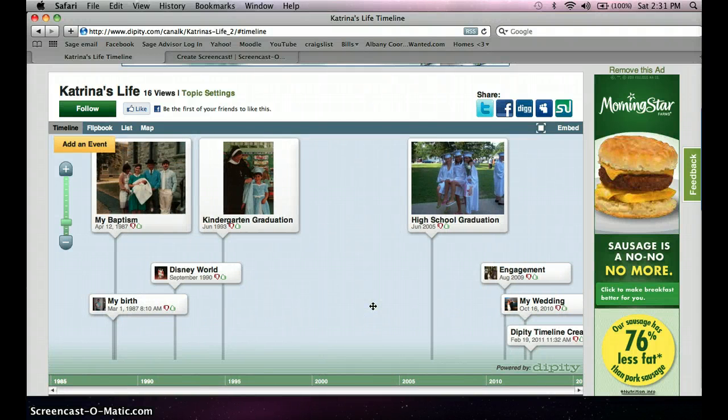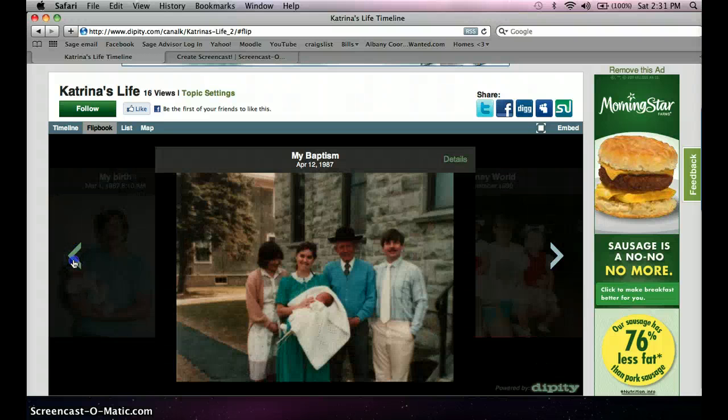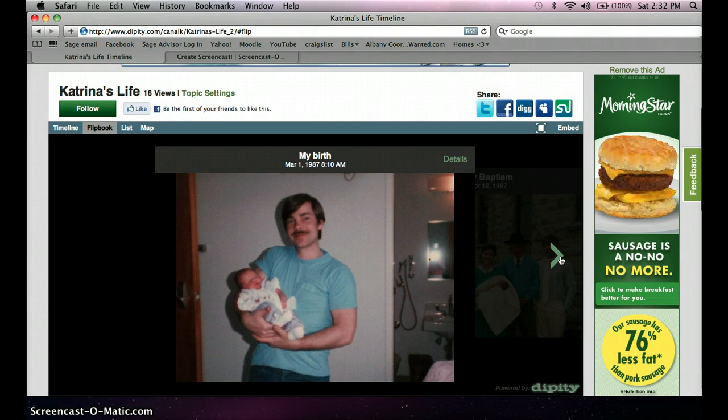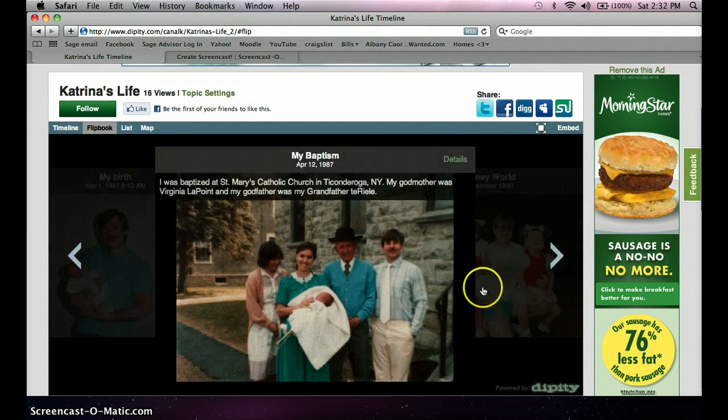Another great feature of Dipity is the flipbook feature. You can go ahead and scroll through and see all your events chronologically. And I think this is really great for visual learners. It kind of organizes your brain of what's coming up. You can kind of see what's coming up, what's coming next, and what you're actually looking at. When you put your cursor over the picture, it will give you that brief description of what you typed in when you put in the original event.